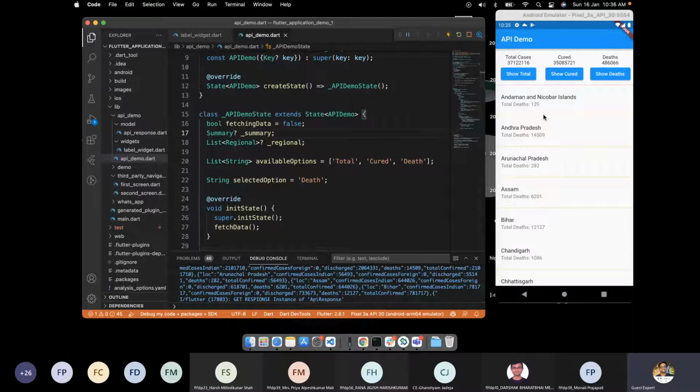We can see we have the death data. Now, I want this to be done on click of a button, not by changing this variable manually. So now things are a bit simple. When I click this particular button, this variable should get changed and setState should get called, correct? Now this is simple.